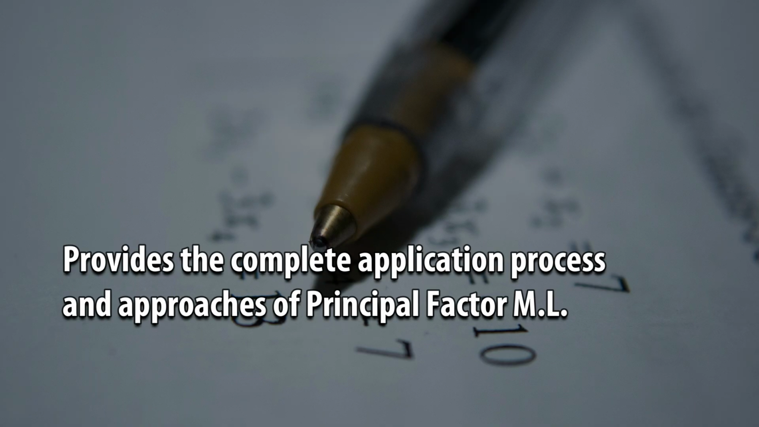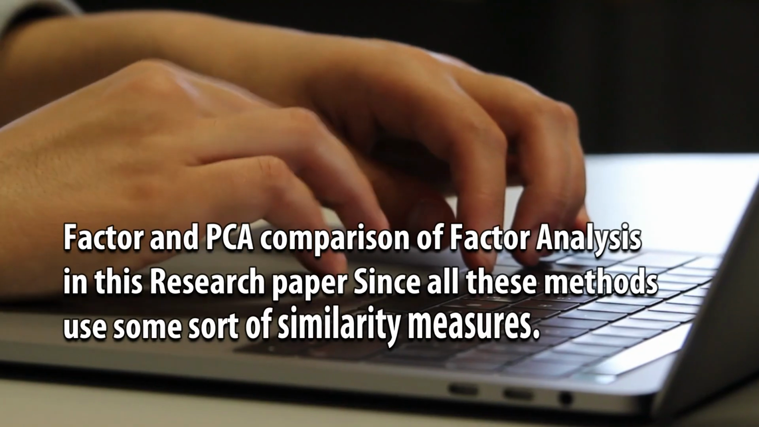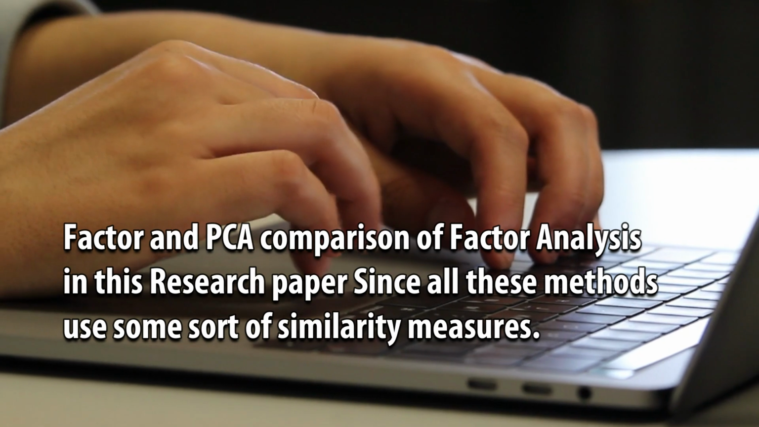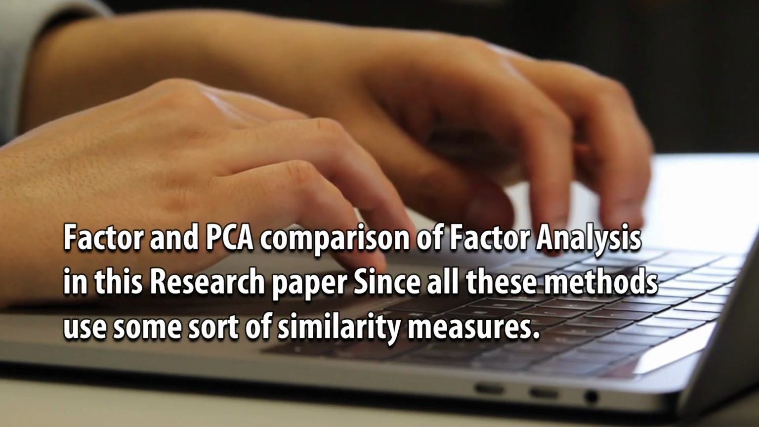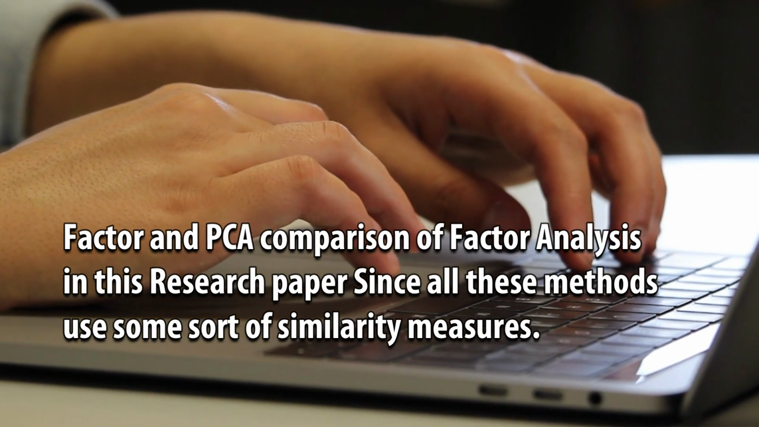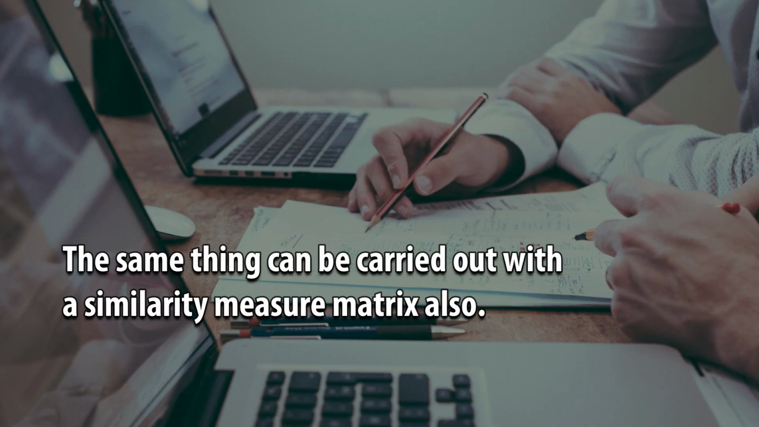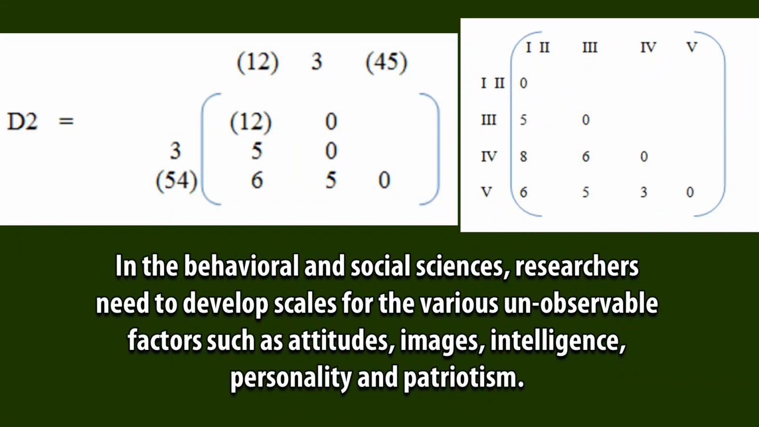It provides the complete application process and approaches of principal factor ML, and the factor and PCA comparison of factor analysis in this research paper, since all these methods use some sort of similarity measures. The same thing can be carried out with a similarity measure matrix also. In the behavioral and social sciences, researchers need to develop scales for the various unobservable factors such as attitudes, images, intelligence, personality, and patriotism.